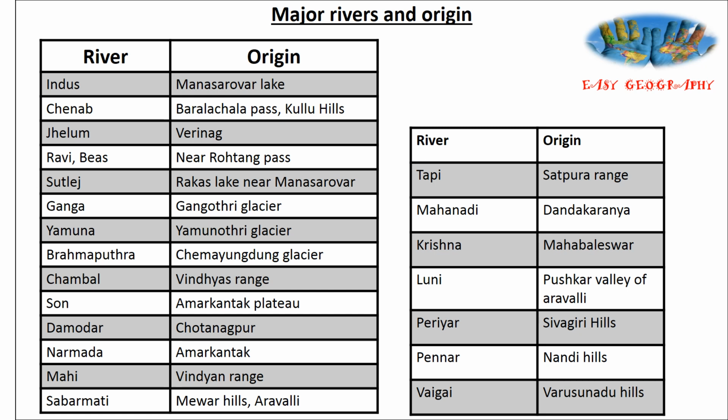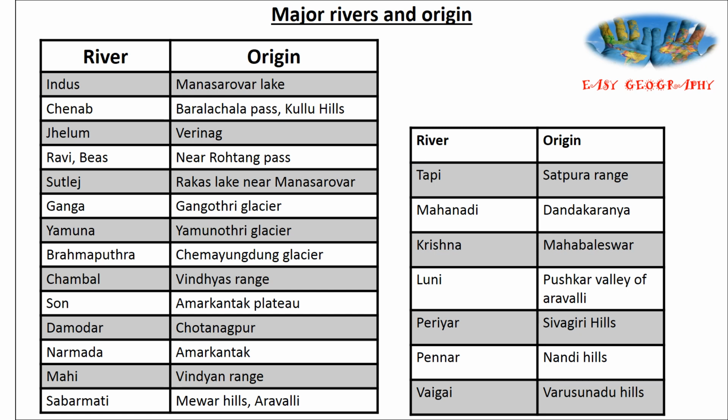Son, Amarkantak plateau. Damodar, Chota Nagpur. Narmada, Amarkantak. Then Mahi, Vindhyan range. Sabarmati, Mewar hills and Aravalli. Tapi river, Satpura range. Mahanadi, Dandakaranya.